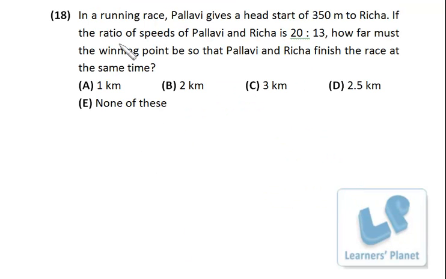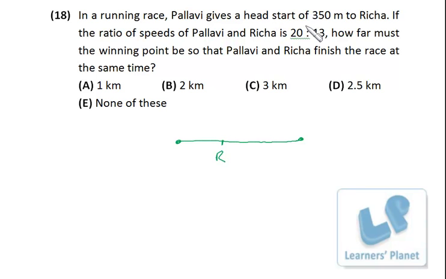Now this question. In a running race, Pallavi gives a head start of 350 meter to Richa. If the ratio of speeds of Pallavi and Richa is this, how far must the winning point be so that Pallavi and Richa finish the race at the same time? Okay, that's a pretty simple question. See, this is the starting point and this is the ending point. Now Pallavi is giving a head start of 350 meter to Richa. That means when Richa reaches 350 meter, Pallavi is starting. That is the meaning of giving a head start.